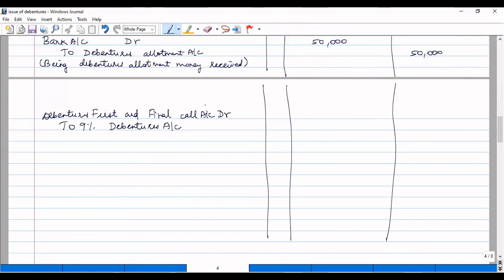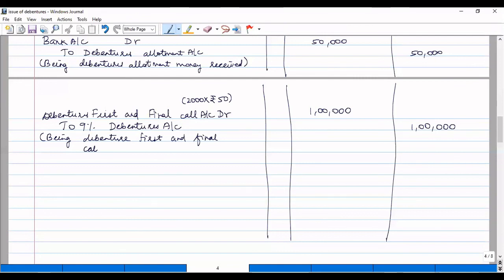The due amount for the first and final call is rupees 50 per debenture, so 2,000 into 50 is 1 lakh. Being debenture first and final call amount due.